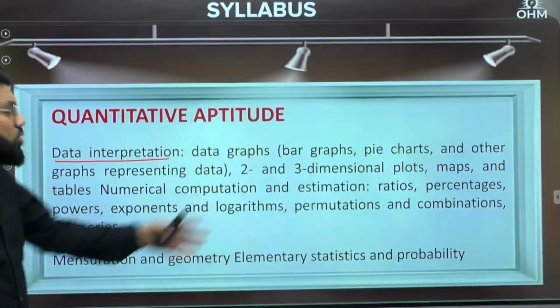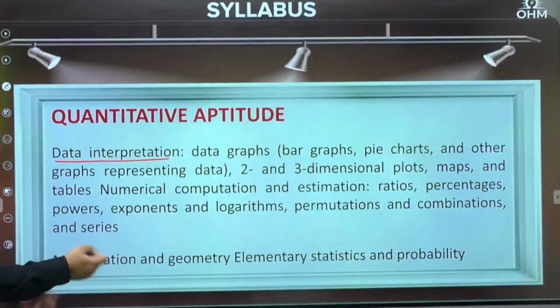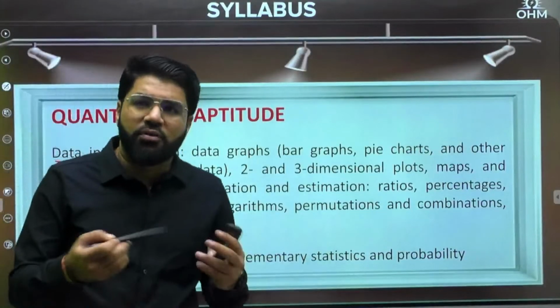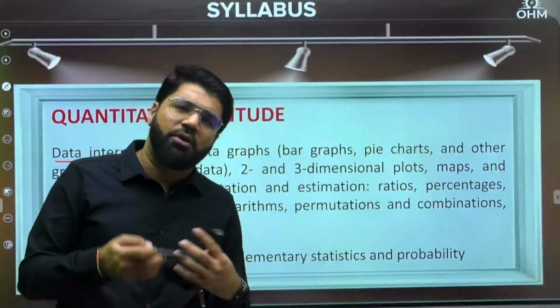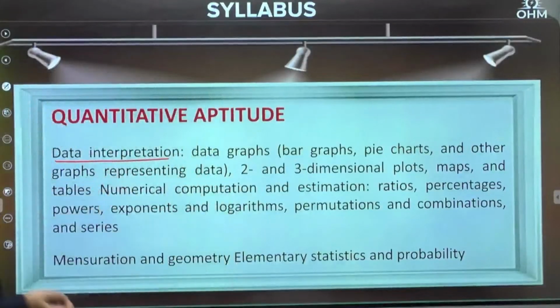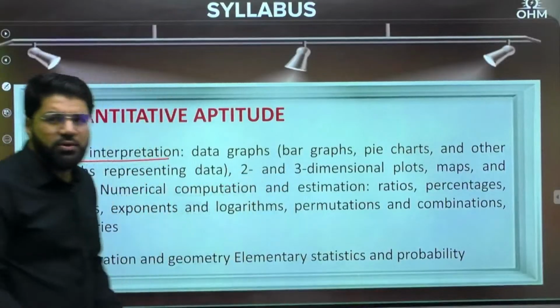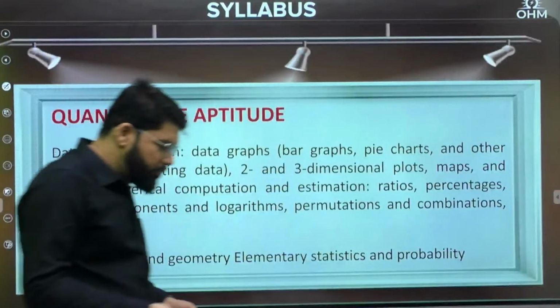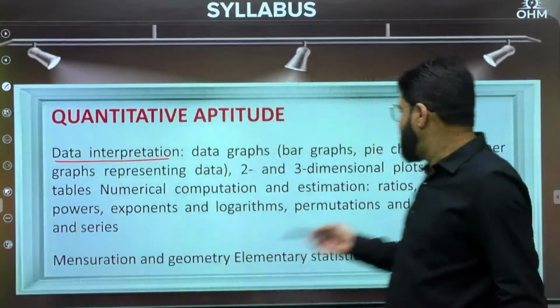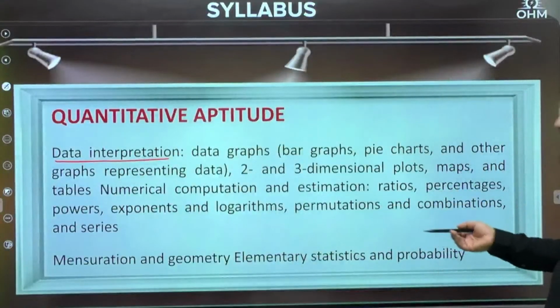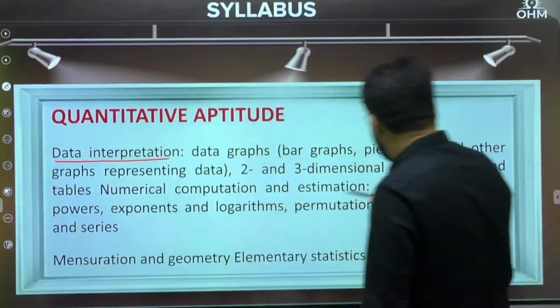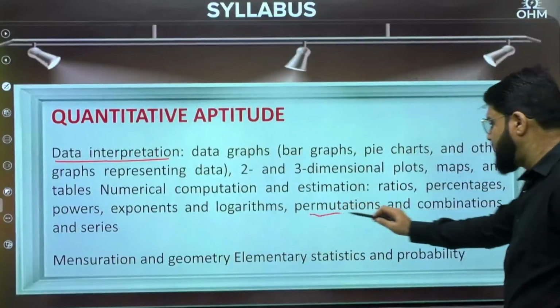Maps like contour maps, tables. So the data can be in any form: graphs, maps, tables, anything. Then numerical computation and estimation. When you talk about numerical computations, the common topics are percentages, ratios, exponents, logarithm, permutation, combination. This one is important.